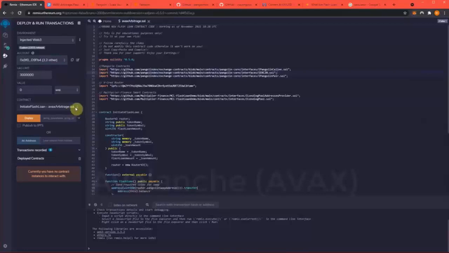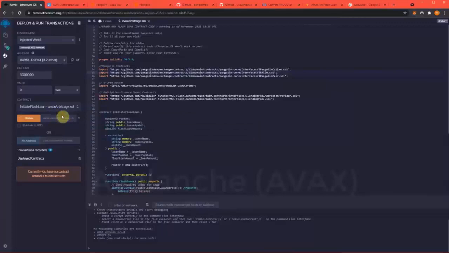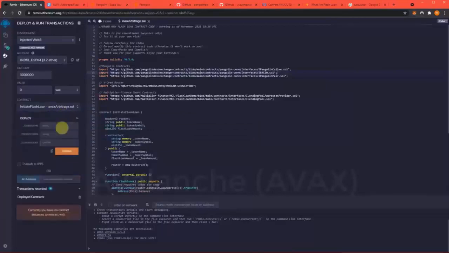Now, mine's automatically selected. Yours is not. You just have to hit this drop down, but it's initiate flash loan, AVAX arbitrage.sol. And we're going to create our own token that we're going to use to trade back and forth to create the arbitrage opportunity. So for this, I'll name my token, symbol TOK. And loan amount, this is very important too, because this is how we're generating the returns that you will see here in a minute. I'm going to do 200 AVAX for the loan amount.